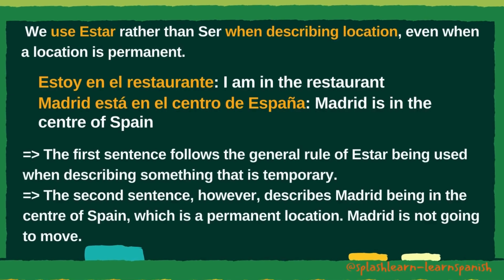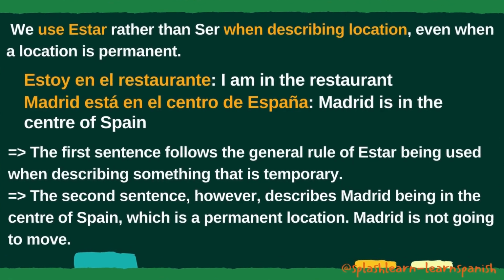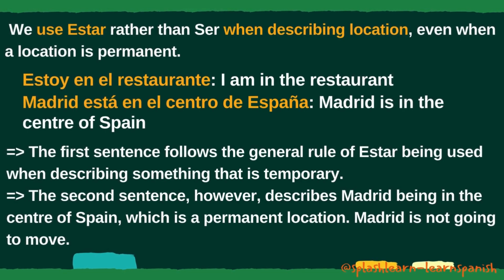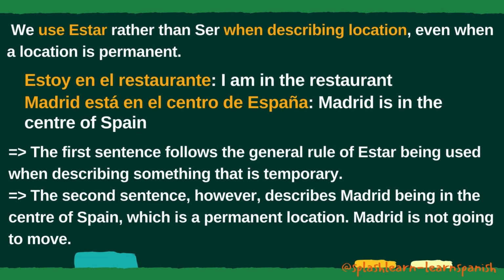The first sentence follows the general rule of estar, being used when describing something that is temporary. I am in the restaurant, but I won't always be in the restaurant. The second sentence, however, describes Madrid being in the center of Spain, which is a permanent location. Madrid is not going to move. So, we must always be careful to remember that, with any kind of location, we always use the verb estar, rather than the verb ser.